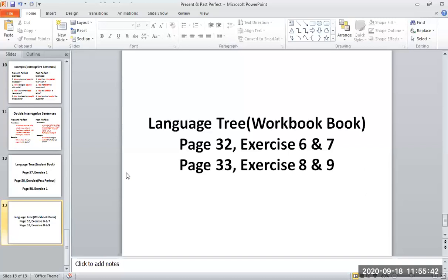Okay. Now move to the next page. That is page 33. Next page is 33. You have to encircle the option and then you will be writing it in the blank. ठीक है? Option को encircle भी करना है and then you will write that option in the blank space. Complete each sentence with the correct verb form. I'm going to tell you sentence number 2.